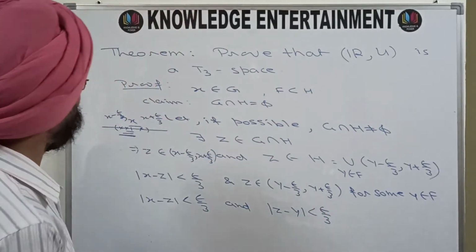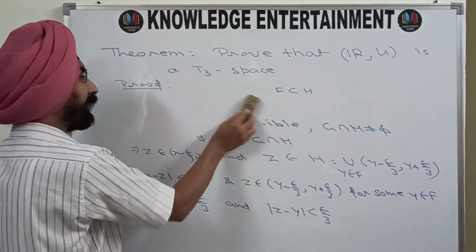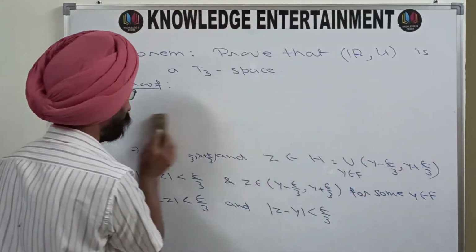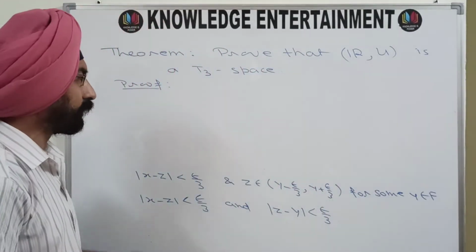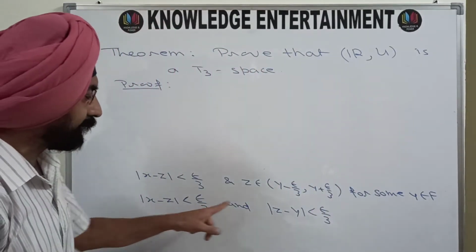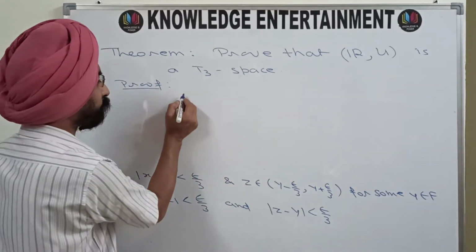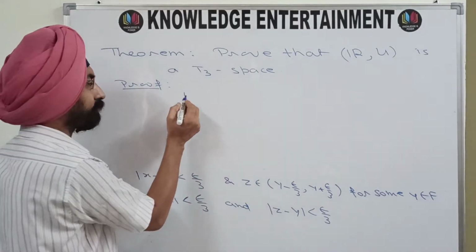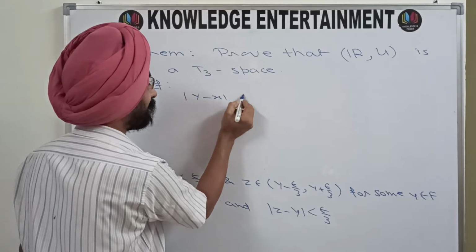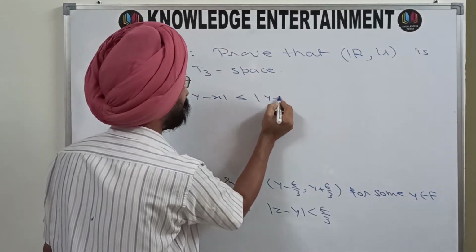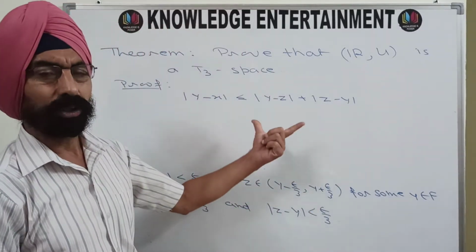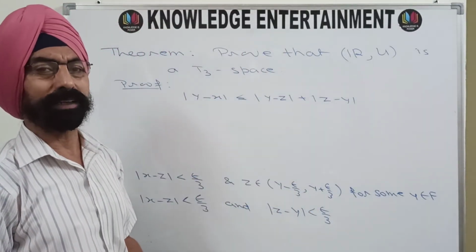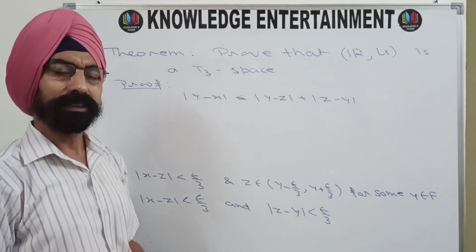Now I will use the triangle inequality. So what result will we obtain using the triangle inequality? This is x minus z, this is z minus y. So I am going to write that mod of y minus x is less than or equal to mod of y minus z plus mod of z minus x. And this is the well-known triangle inequality.